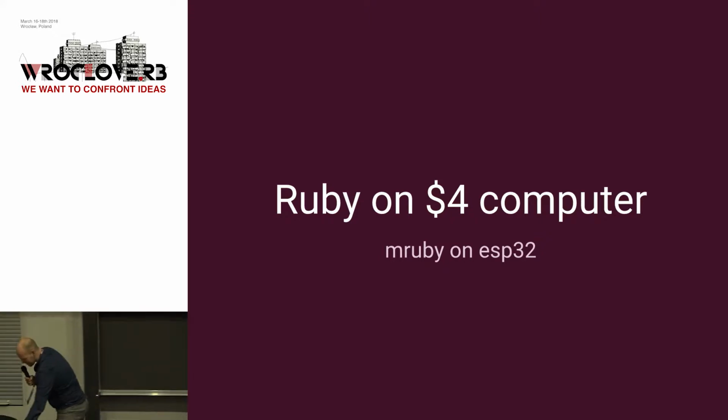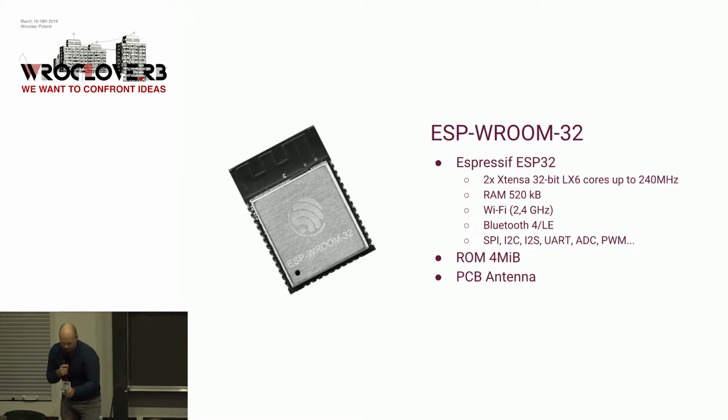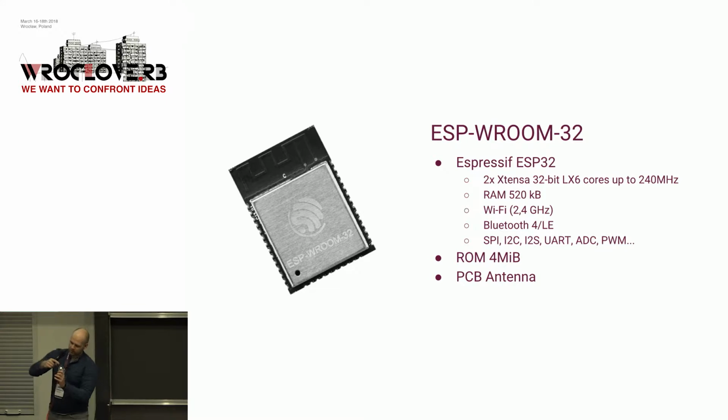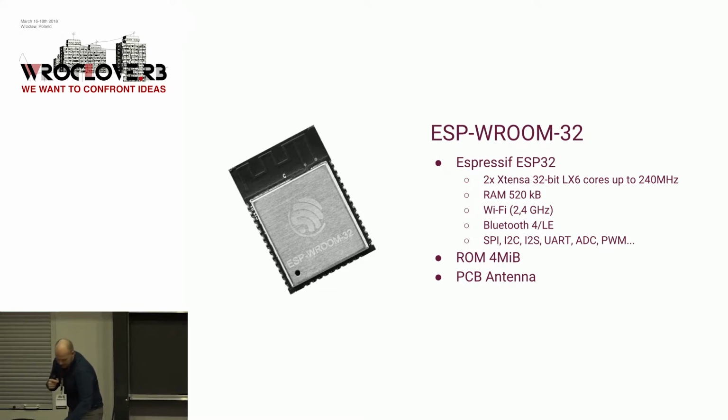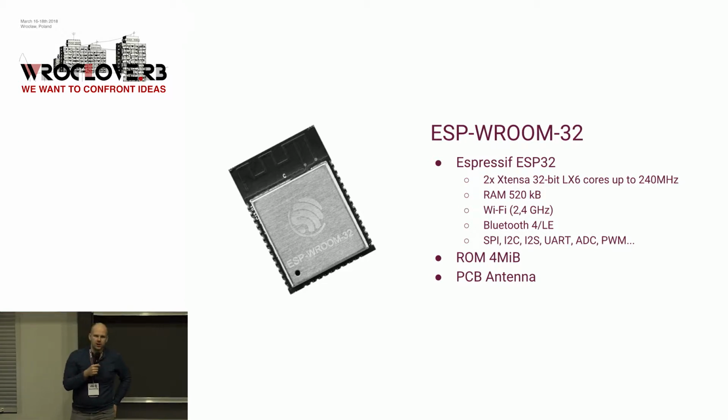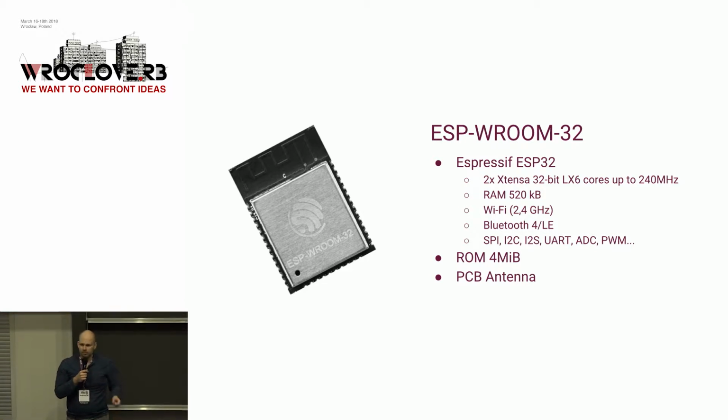A cup of coffee is this really small microcontroller inside this module. It's the ESP32 by Chinese Espressif. On this module, there is also 4 megabytes of storage, and the microcontroller has two Xtensa cores on board.